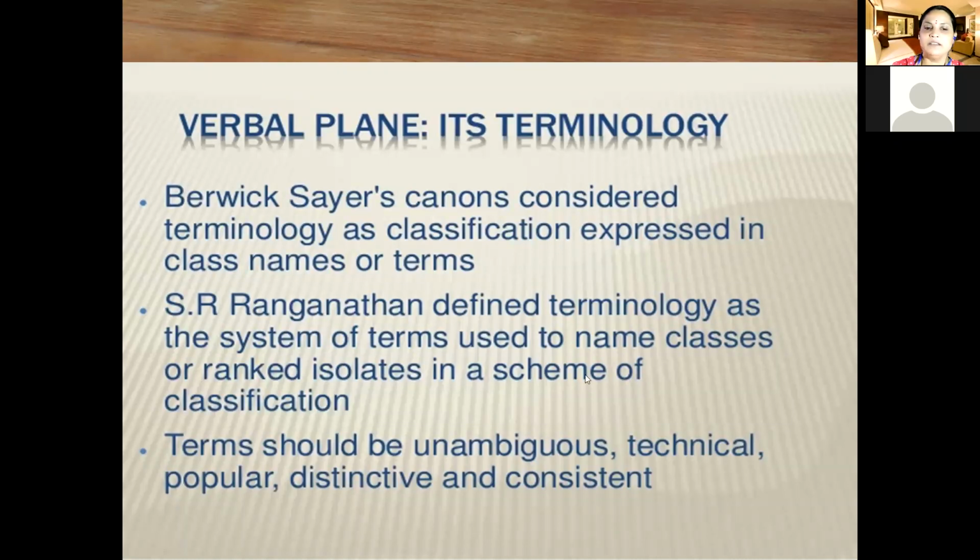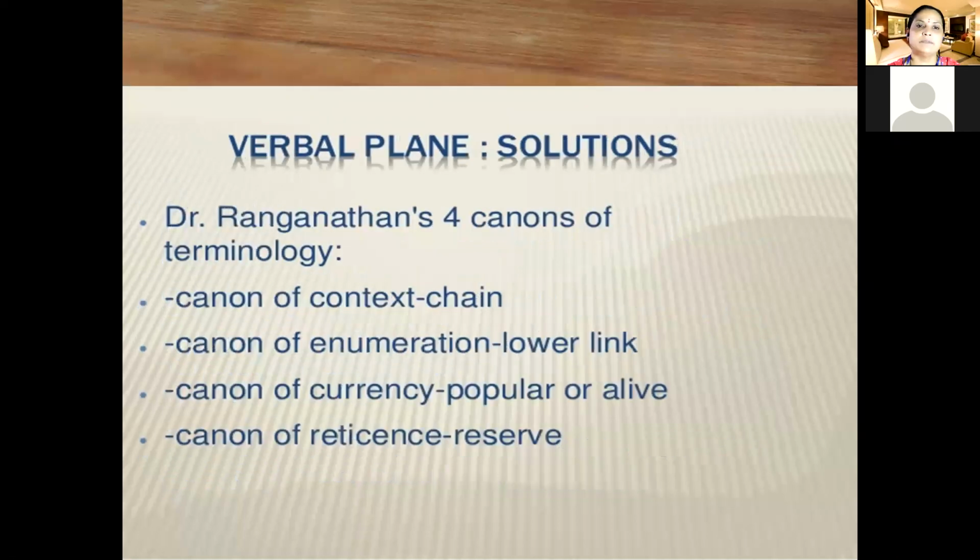So the verbal plane is very important for expressing the idea plane into terms or concepts. The verbal plane has four canons, which we will see in the next period.